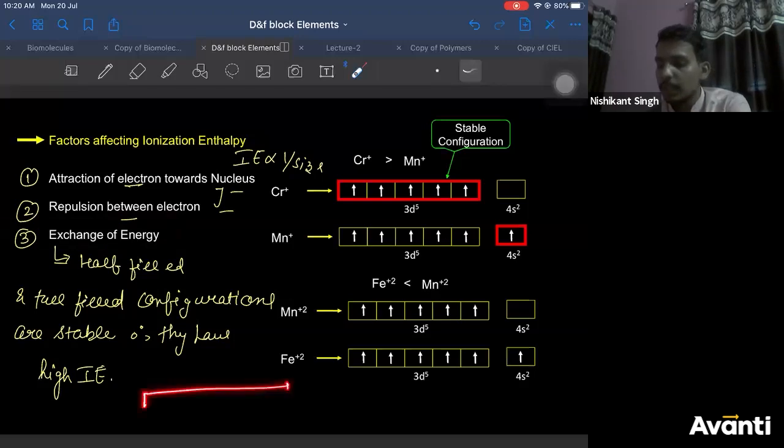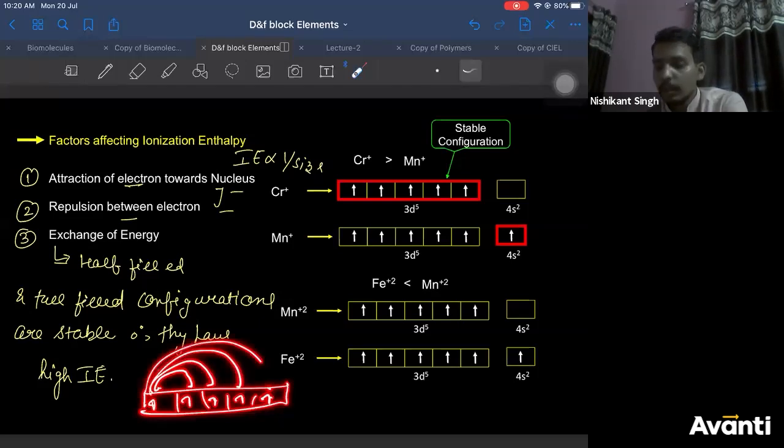I can give you a brief reason for that. If you take d5, half filled, this electron can exchange its position with this electron, this electron, this electron, this electron. Similarly, this can exchange with these three, and this can exchange with these two, and this can exchange with this. So total there are 4 plus 3 plus 2 plus 1. Right? Total 10 exchanges are possible.